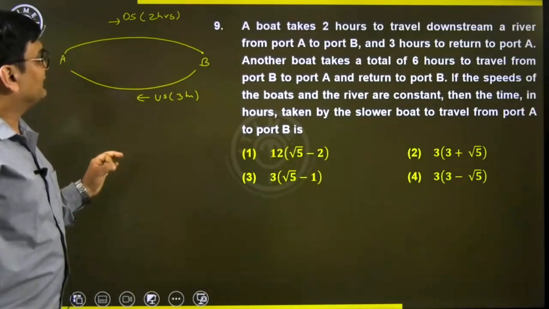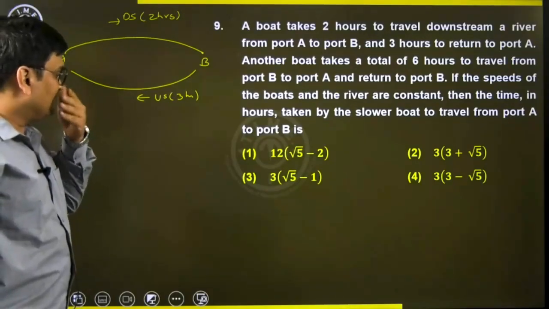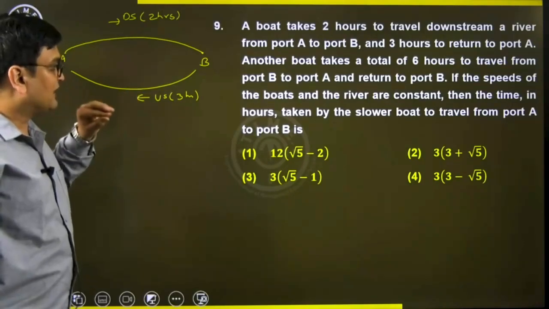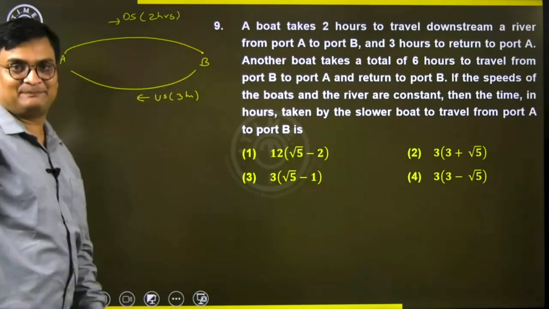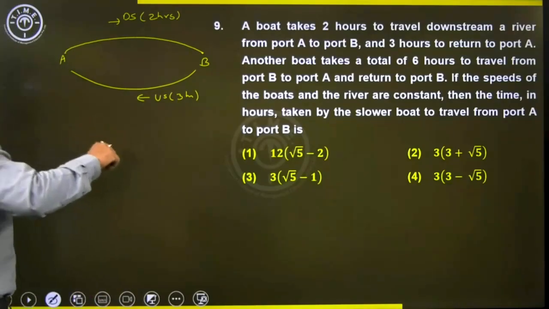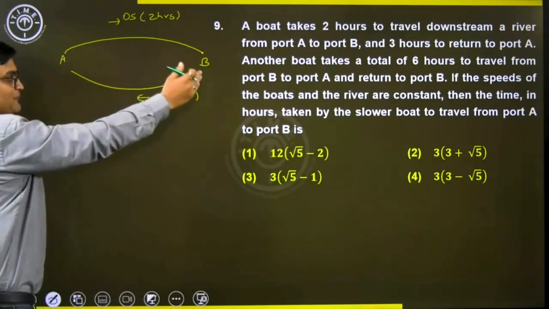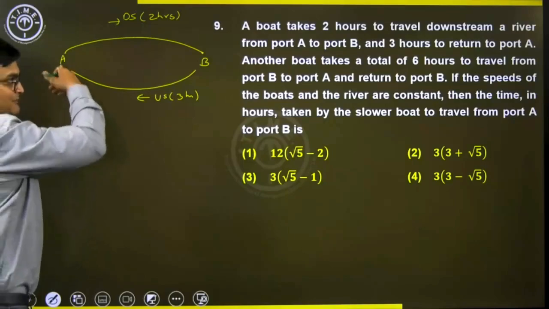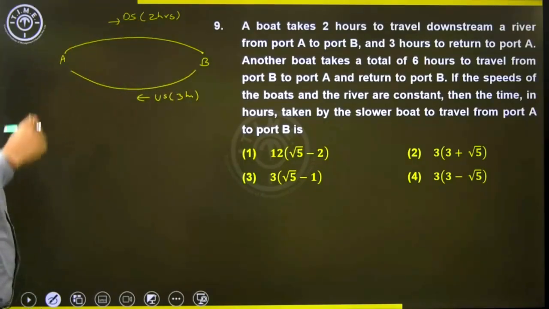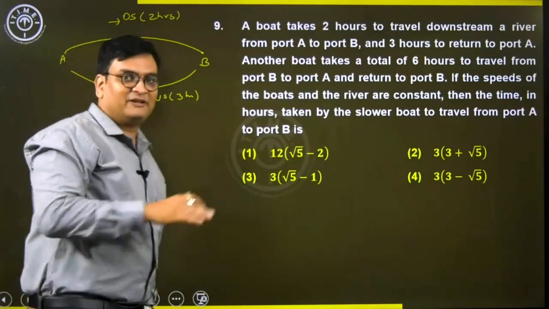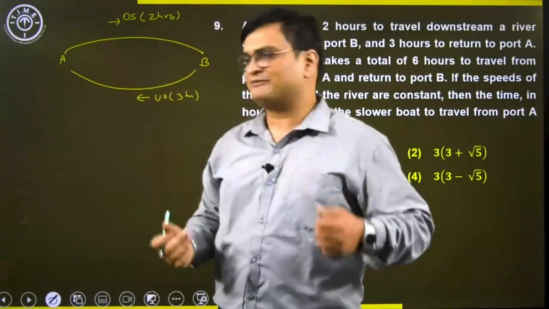So he's asking us that the time in hours taken by the slower boat to travel from port A to port B is. See, think about the slower boat. When it's going from B to A, it's going upstream, while coming back, it will be coming back in downstream movement. Now, what is the speed of the stream here? We have no clear clue about that. Let's assume some value for that.